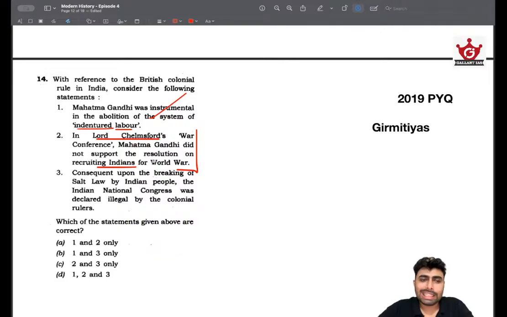But the British, being British, did what they did. So this statement was wrong, because he did support recruitment of Indians to the World War, and eliminating that will give you the answer right away. B. So that's how we can actually arrive at the answer. But also, we should be looking at the third statement. Consequent upon breaking the Salt Law, the National Congress was declared illegal by colonial rule.